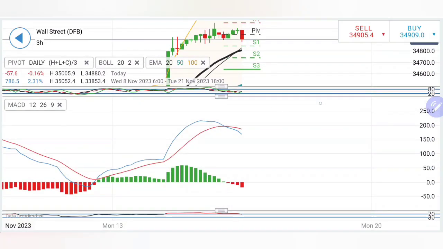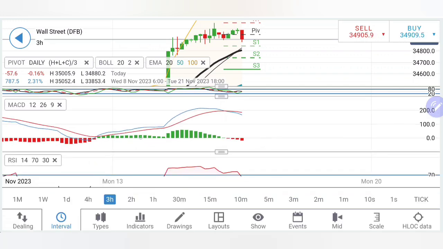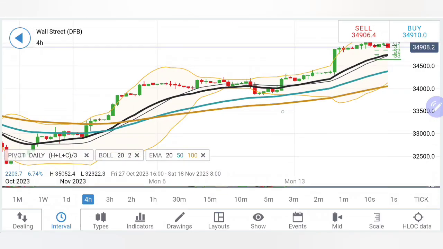The stochastic has dropped, MACD has crossed over, trading with divergence. First candle, possibly it could take it further down from here. RSI coming out of the overbought zone.